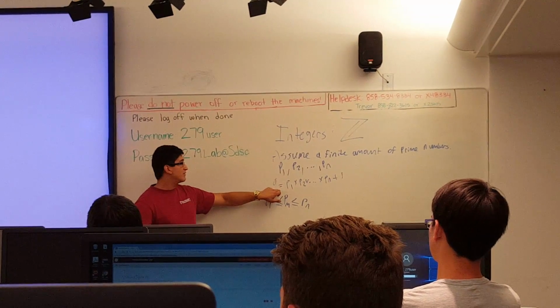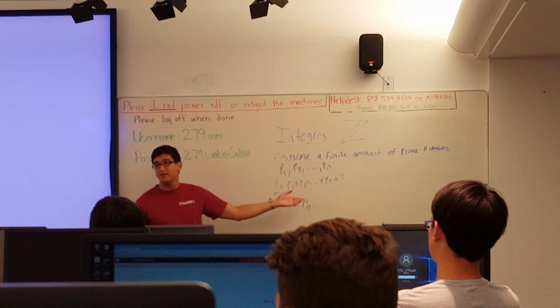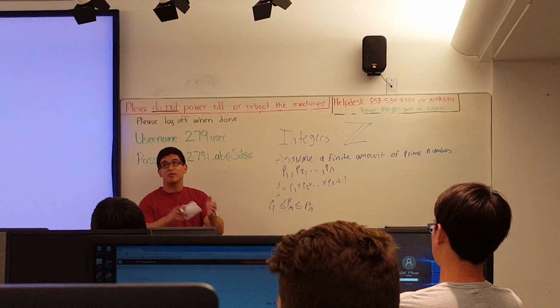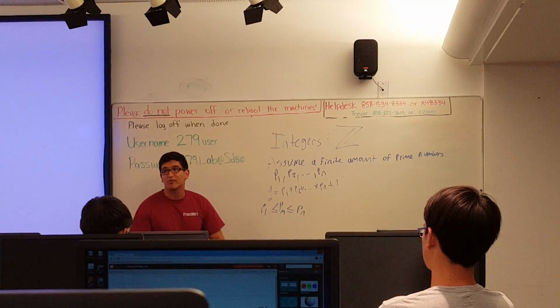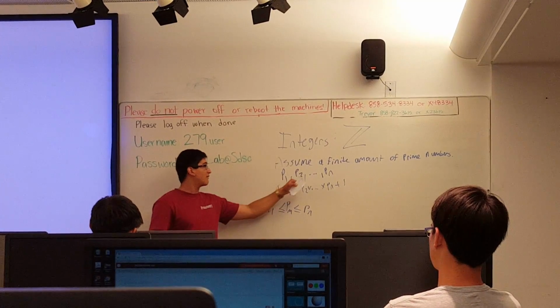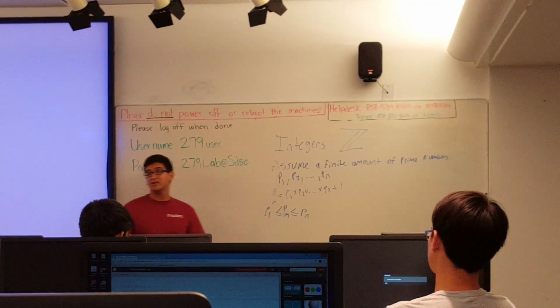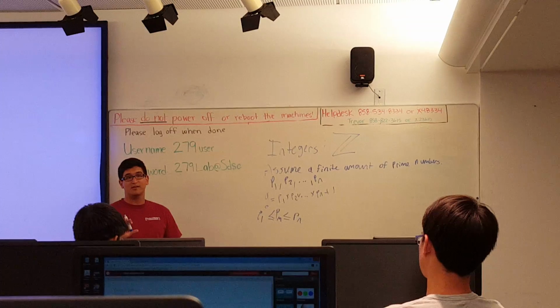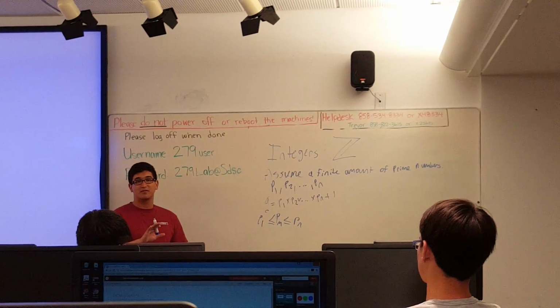By definition of not being prime, it would be a composite number, and composite numbers can all be broken down into prime factorizations. So it would have to be divisible by some prime. And in this universe, we only have a finite amount of primes, P1 to Pn, correct? Everyone understand that? Did I lose anyone yet? No?